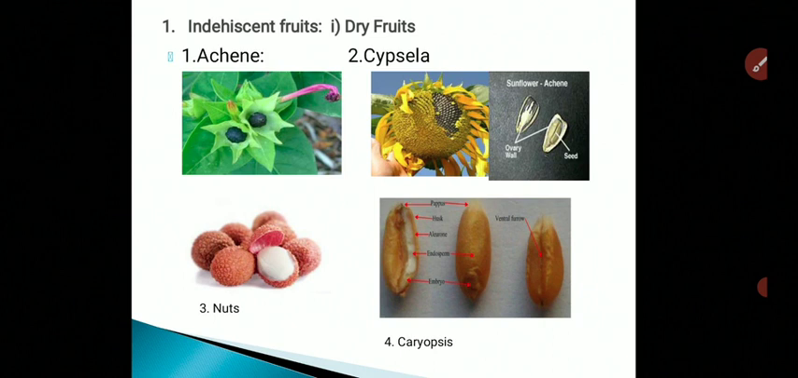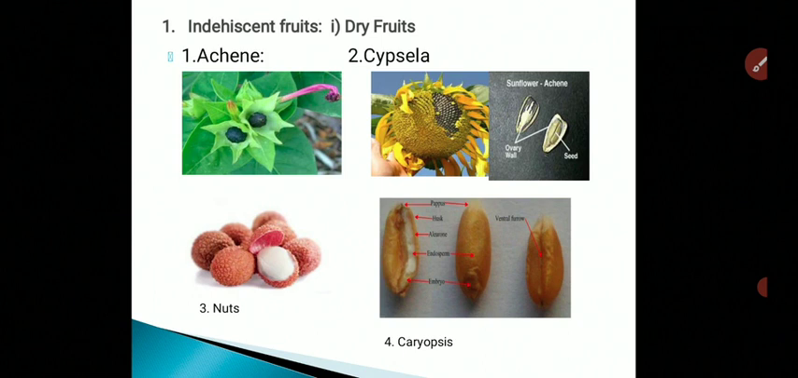The third type of indehiscent dry fruit is nuts. A one-seeded, generally large fruit developing from a multicarpellary ovary, with a hard, woody or bony pericarp, is seen in lychee or Quercus. So this is the nut. Look at the third type of fruit, that is the nuts.